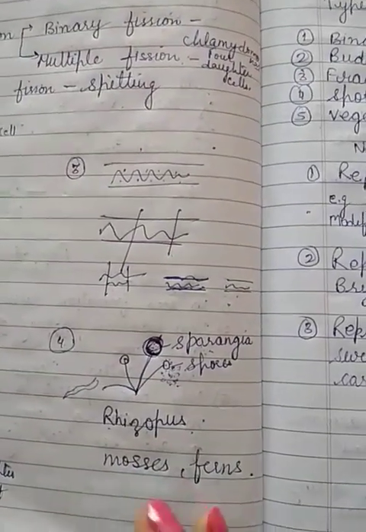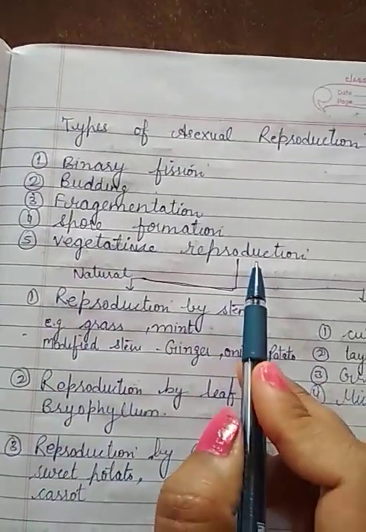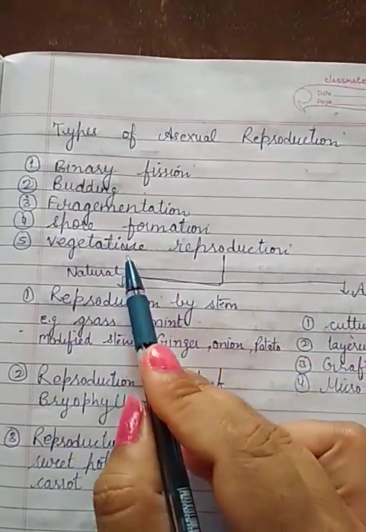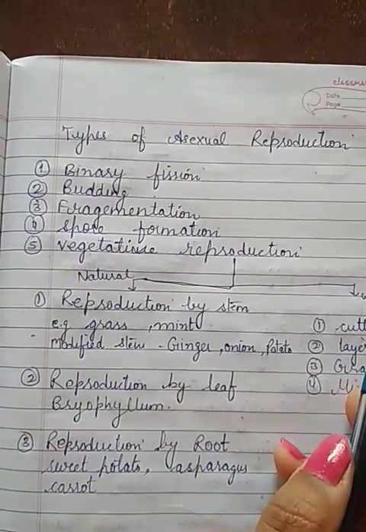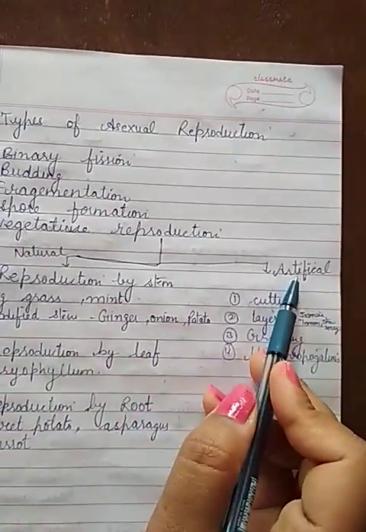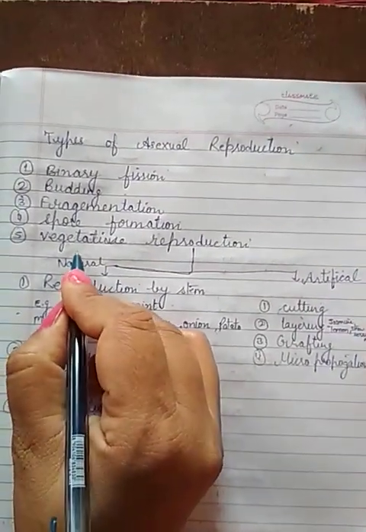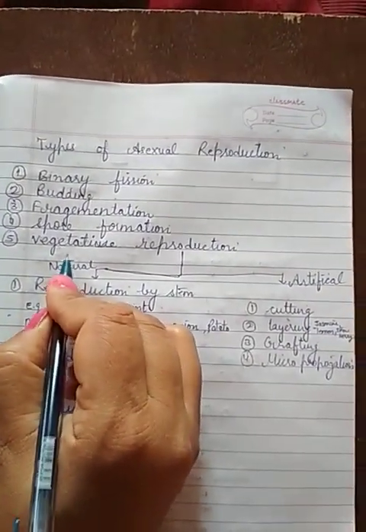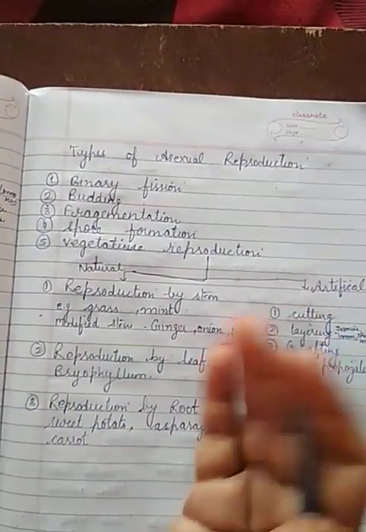Okay, now the fifth type of reproduction that we are going to take is vegetative reproduction. As I told you, vegetative reproduction is of two types, natural and artificial. Natural means when the plants are able to form a new plant naturally, when man is not helping the plant to form a new plant.